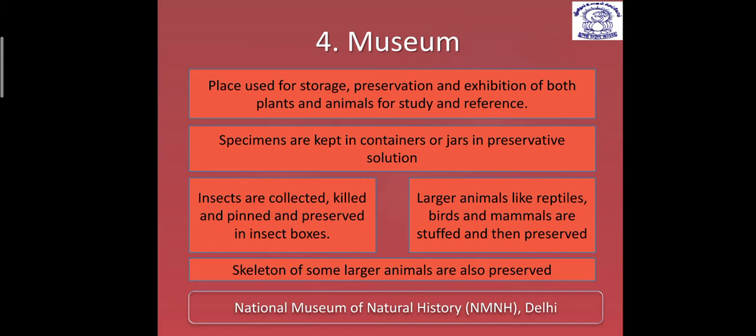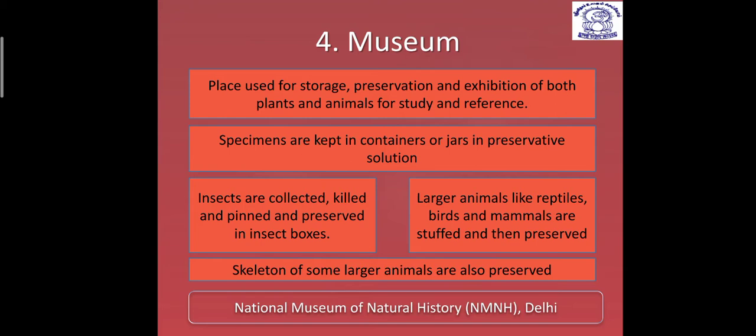Now, sometimes some organisms or specimens are kept in a container or jar in a preservative solution, and a commonly used preservative solution is formalin. I hope in your schools you have seen a bottle in which a lizard is placed in a solution and locked. That solution is nothing but formalin, which prevents the decay of that particular organism. Now, how do we preserve different organisms in a museum?